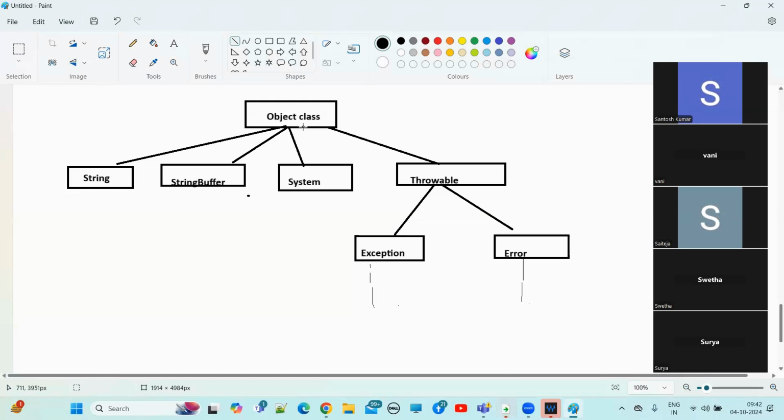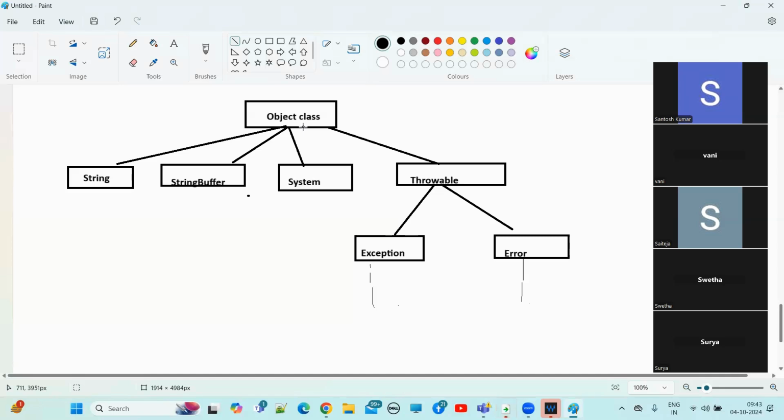I think the Object class contains 11 methods. Don't worry, we will discuss each and every method in the Object class, which are very important. All the methods present in the Object class, we will discuss. So now these 11 methods defined in the Object class, what kind of methods are these 11?